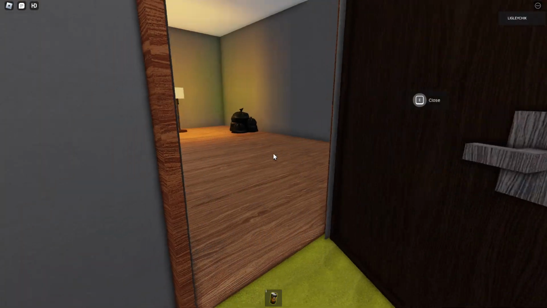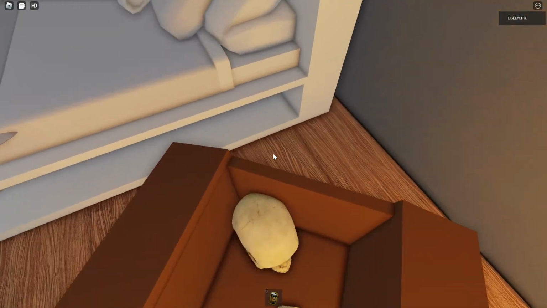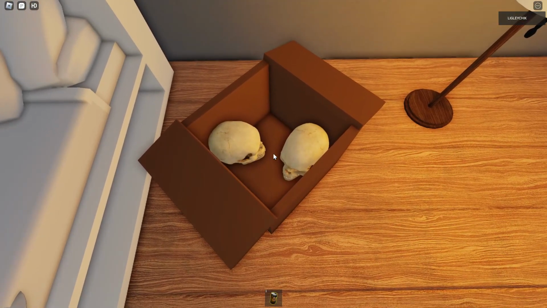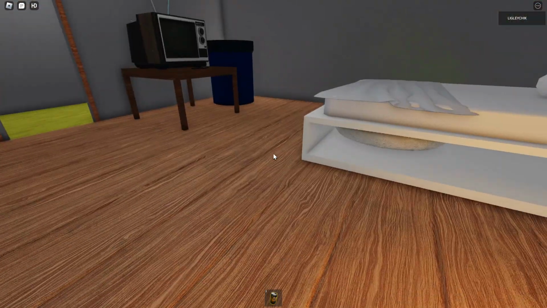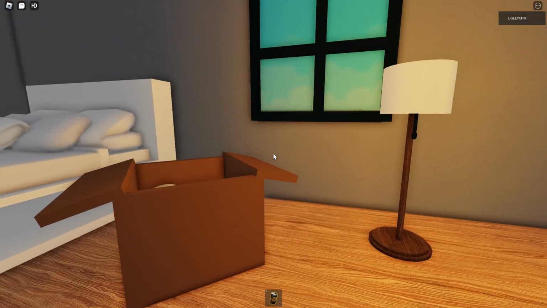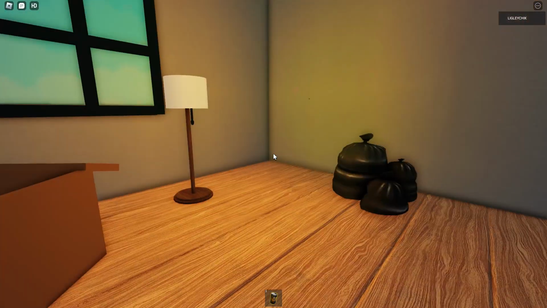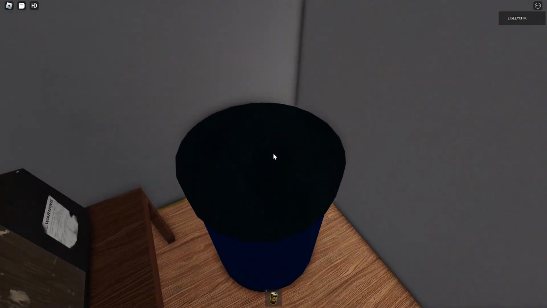Now let's move on. Doors, nothing. Garbage and nothing unusual. Only, okay, there is something unusual. There are two skulls right in a box. What could they be doing here? Two skulls. What a horror. How did this person live in real life? If I imagine that all this happened in real life, I might just go crazy.